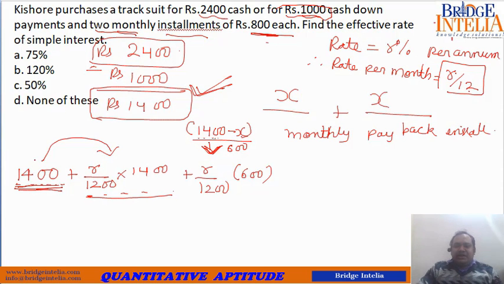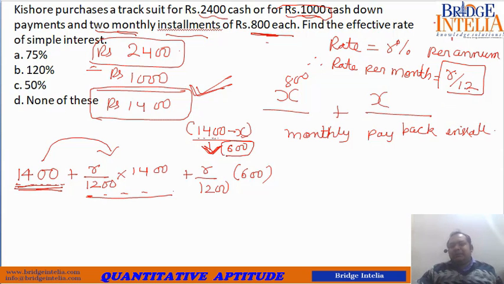He calculated interest on 1400, but since you made one installment of payback, that is 800, now the readjusted loan is 1400 minus 800, 600. So he will tell you, now you owe me only 600. So next month I am going to calculate my interest on only this 600.